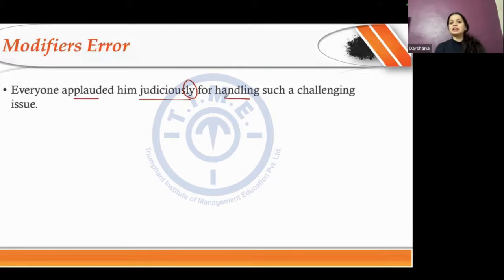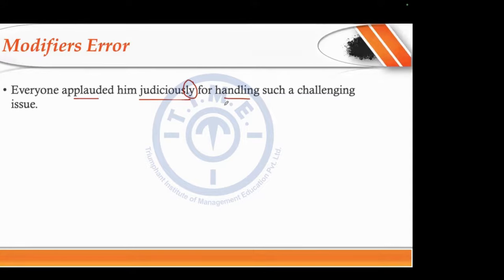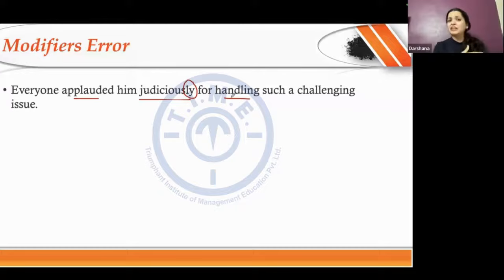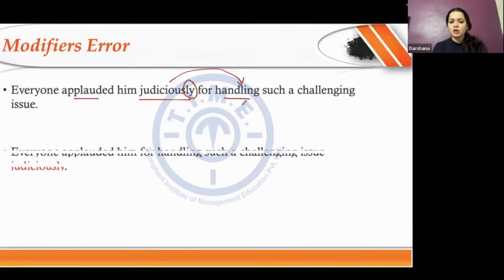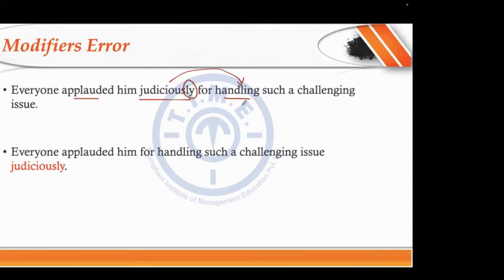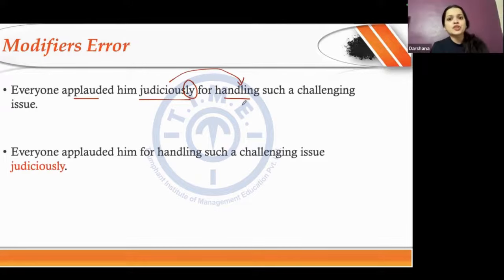So grammatically the sentence is fine because it is modifying applauded. But the problem is with modifying the wrong word. That is why it is called a modifier error. It should be modifying handling the issue. Okay. Not applauding judiciously. So my correction would be what? Everyone applauded him for handling such a challenging issue judiciously. So now this is getting modified by the word judiciously. This is a modifier error.